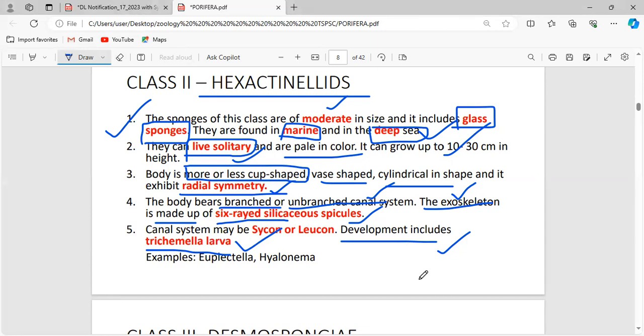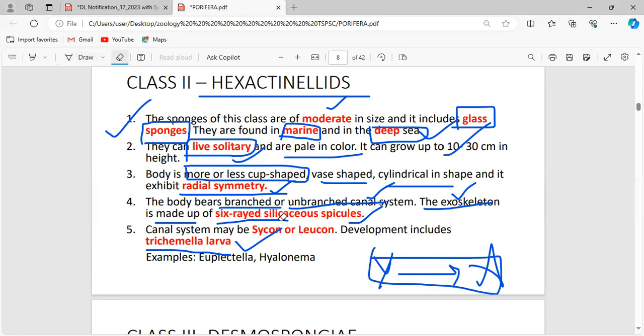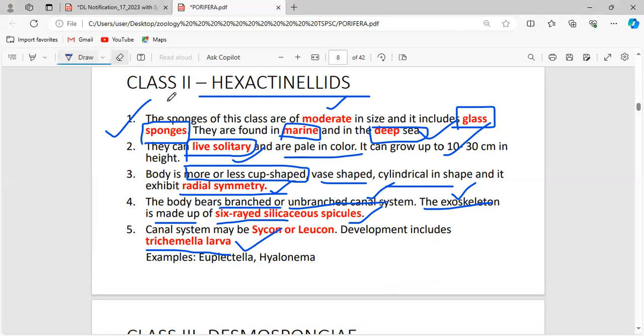Anjaneyulu, answer. Yes, indirect development. The young ones do not directly give rise to the adult. Instead, it undergoes the larval stages. So, it is said to be an indirect development. Okay, if the young ones straight away give rise to an adult, then it is said to be direct development. Okay, the examples for Hexactinellids are Euplectella and Hyalonema.